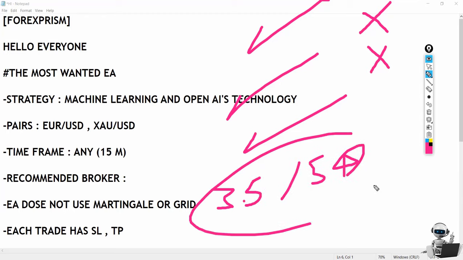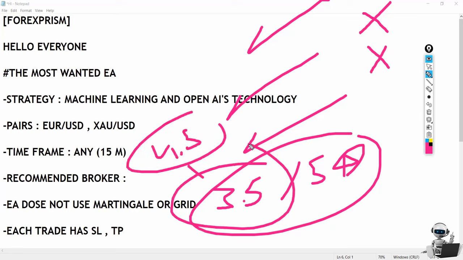To be honest, I think this is the fair rating for this EA. I don't know, maybe in the future, if we have live results, we have live data, maybe this will rise to 4.5, but right now it's only 3.5, and this is the fact.